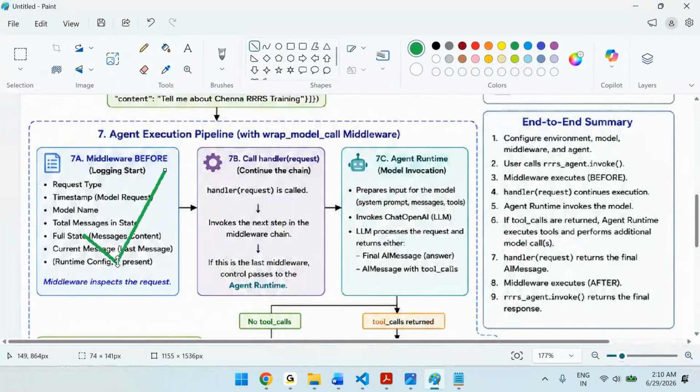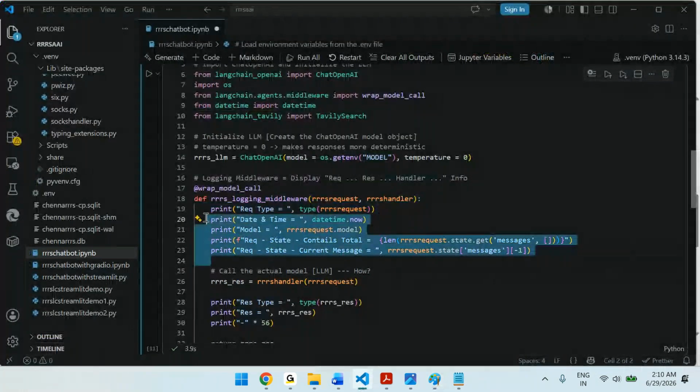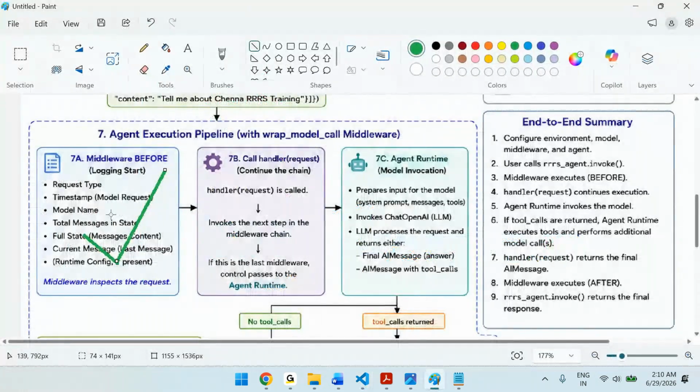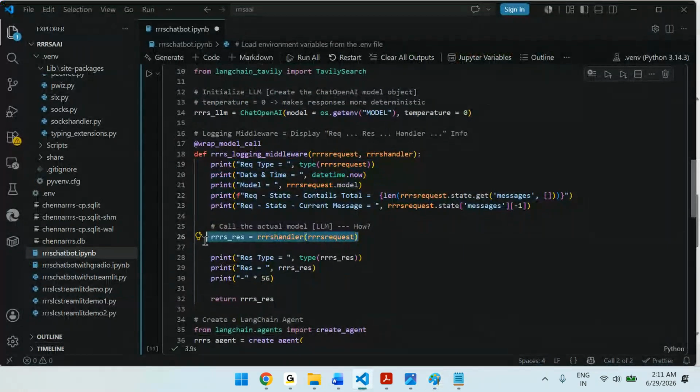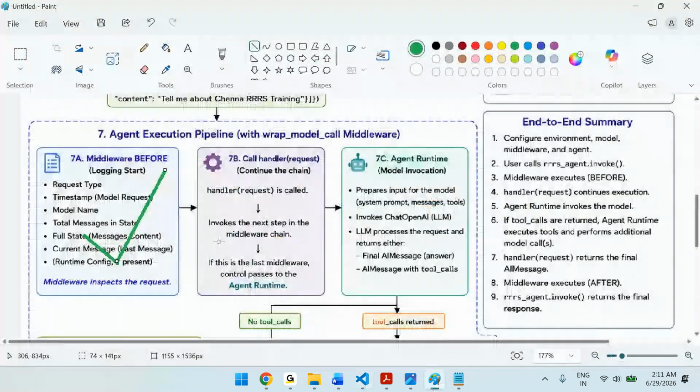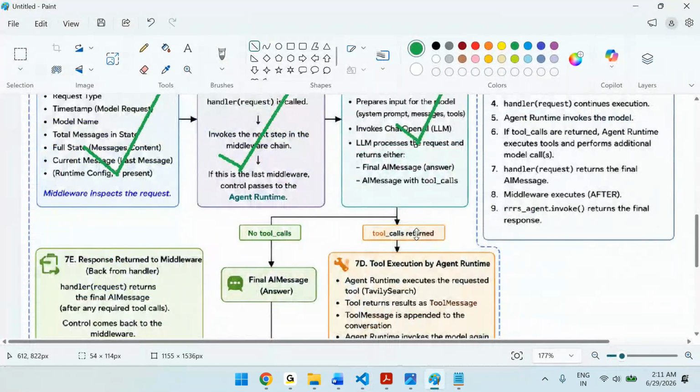So in the middleware, what do we have first? We displayed all the information before calling the model. Then there is a handler which calls the actual model. Then we got the response, and that response we displayed.